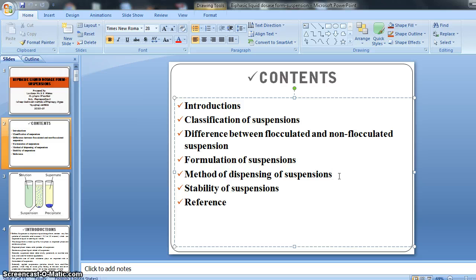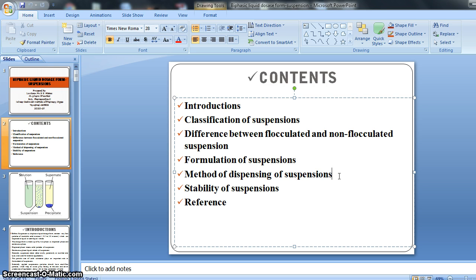Method of dispensing of suspension means there are various kinds of solids, that is diffusible solids, then indiffusible solids, then precipitate forming liquid, then by chemical reaction, right?